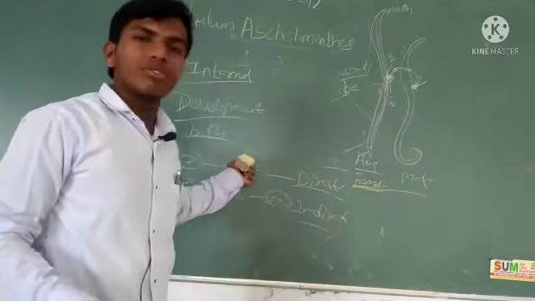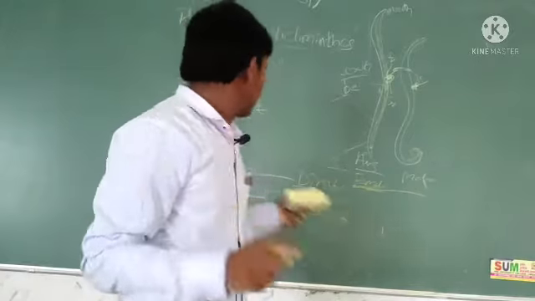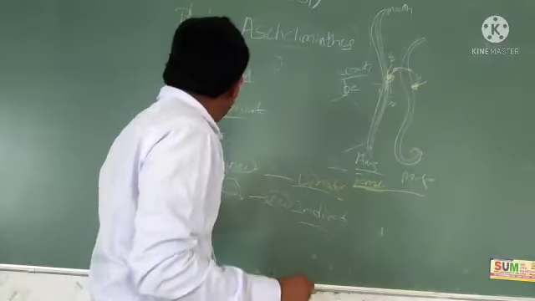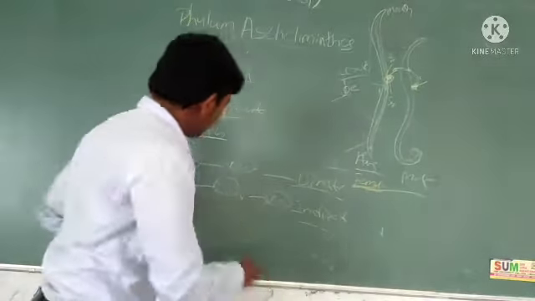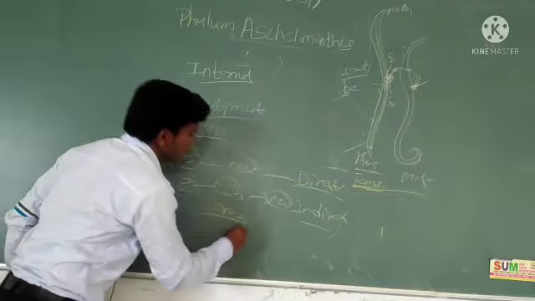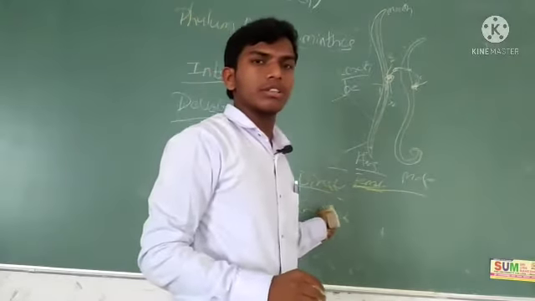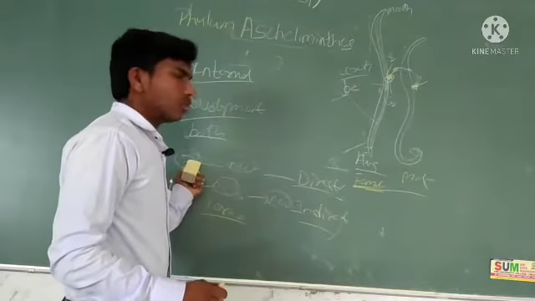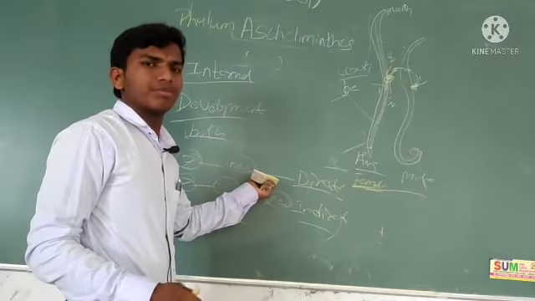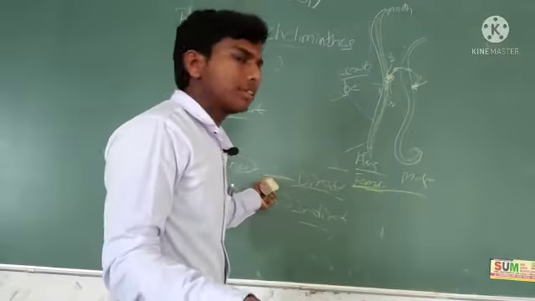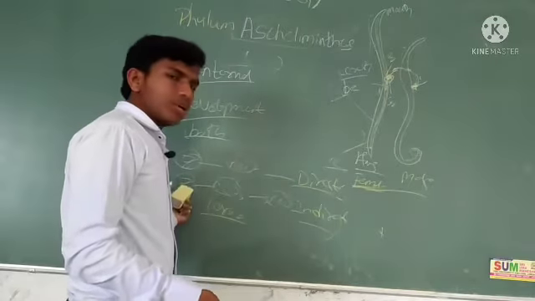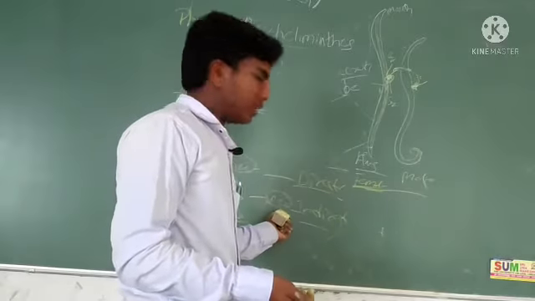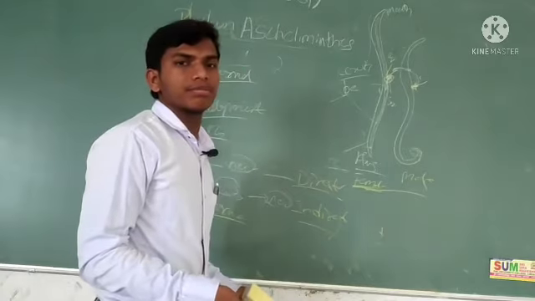The formation of a new organism from zygote is direct. In indirect, from zygote an intermediate structure called larva forms, larval stages occur, and after that the newborn appears. Direct means zygote, after zygote a new individual, new offspring. What about indirect? Zygote, one intermediate structure called larva, and then new offspring. It's called indirect.